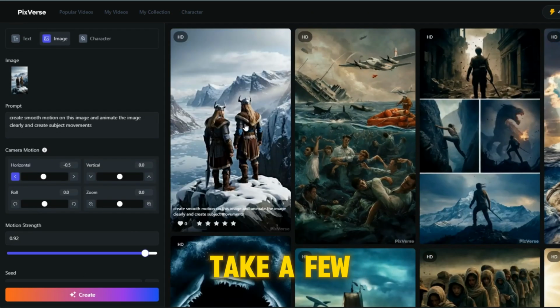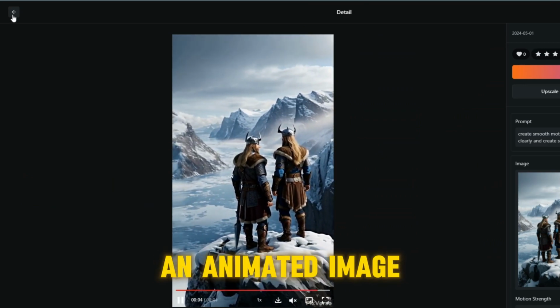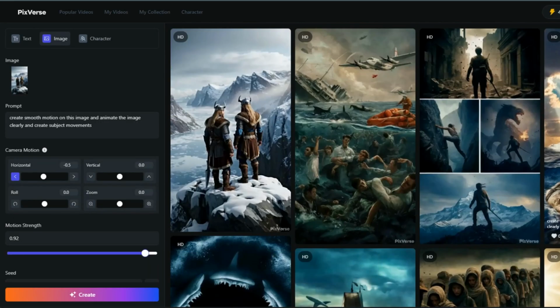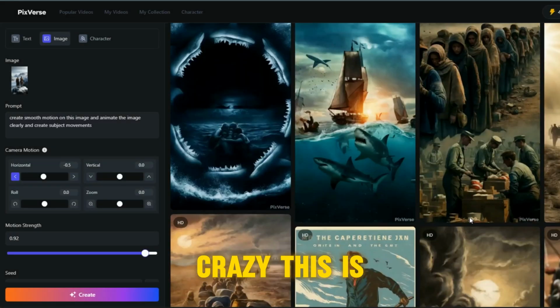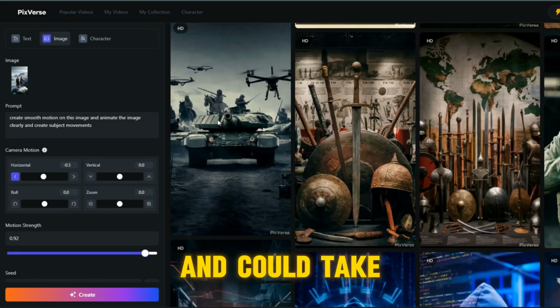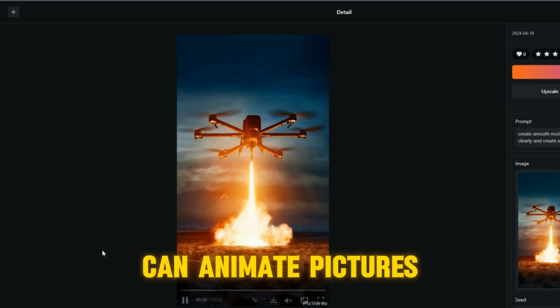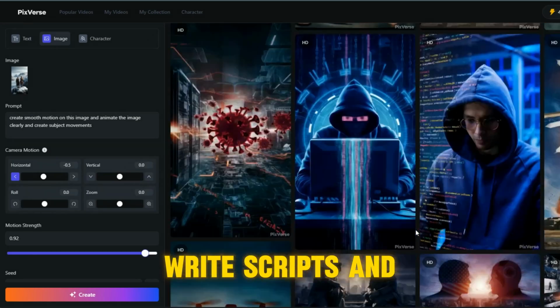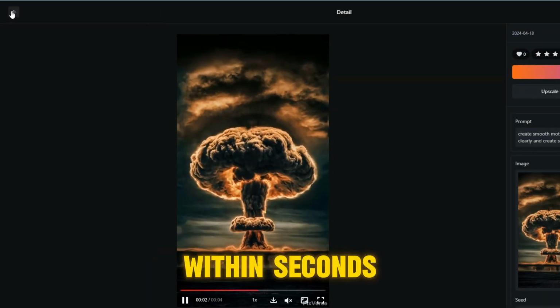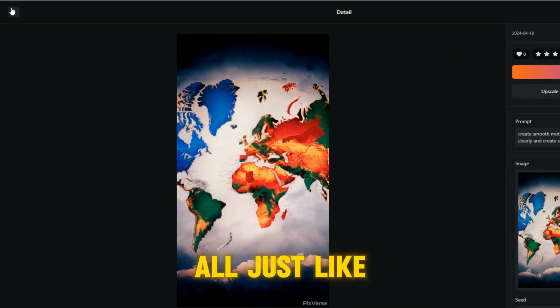It's going to take a few seconds. Wow, look at this. Now we have an animated image within seconds. You guys have to understand how crazy this is. Just a few years ago, this would be the job of a professional animator and could take a few hours to complete. Now with these AI tools, we can animate pictures, write scripts, and create voiceovers within seconds. Anyway, repeat this process with all the images and download them all just like that.